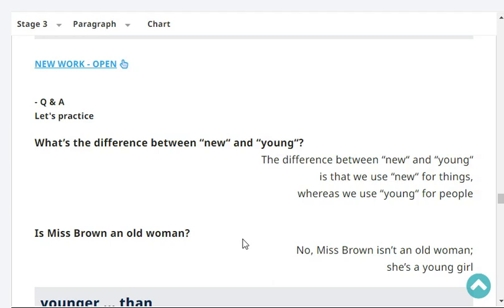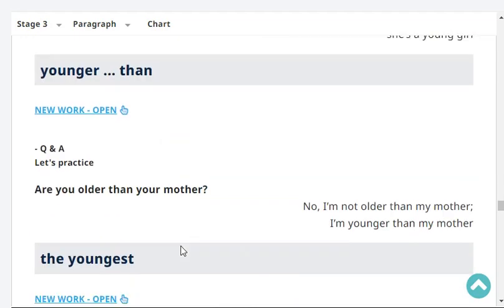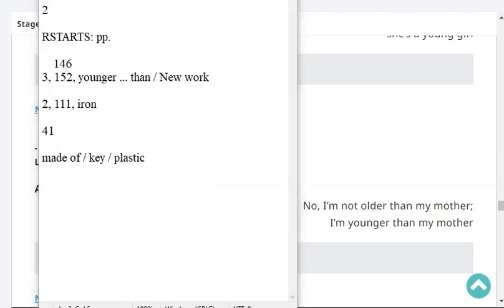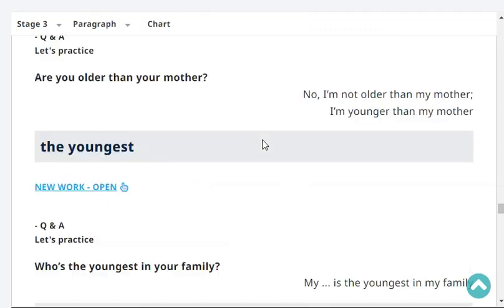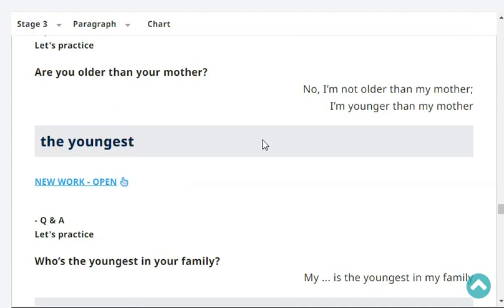Is Miss Brown an old woman? No, Miss Brown isn't an old woman. She's a young girl. Very good. Are you older than your mother? No, I'm not older than my mother. I'm younger than my mother. Very good.